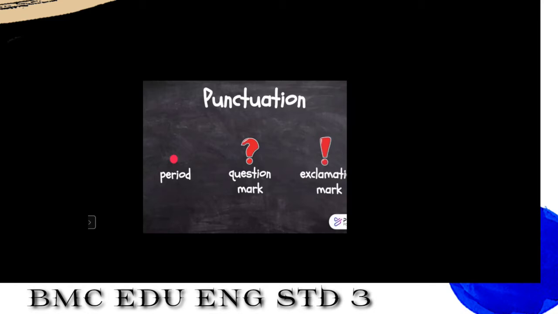Now our sentence has three important punctuation marks. The first one is the full stop, also called a period. The second is the question mark, and the third is the exclamatory mark.